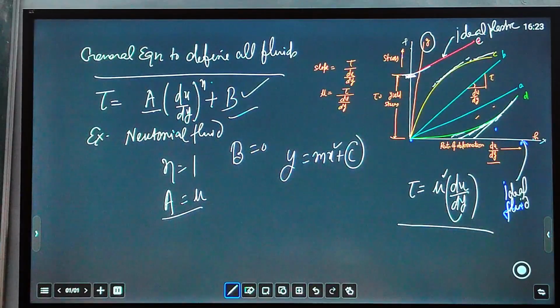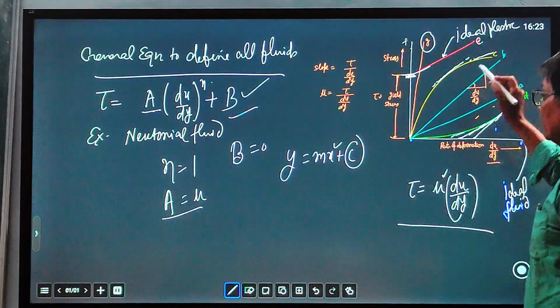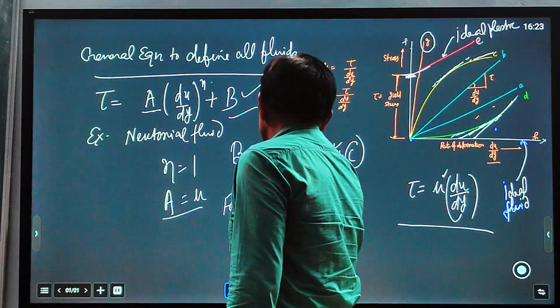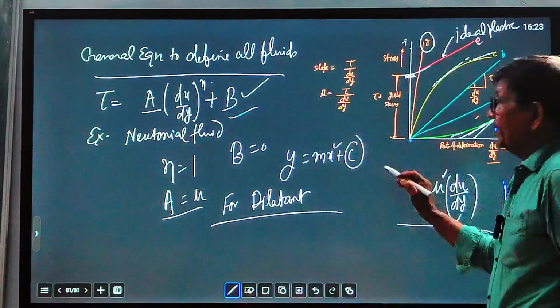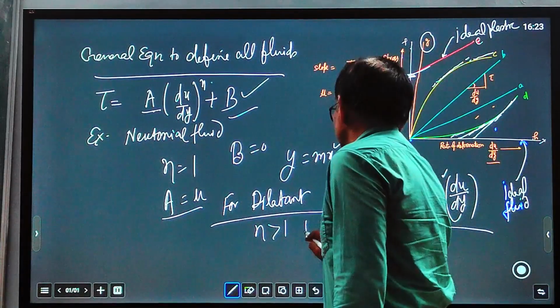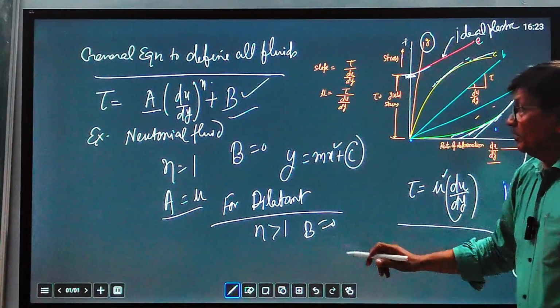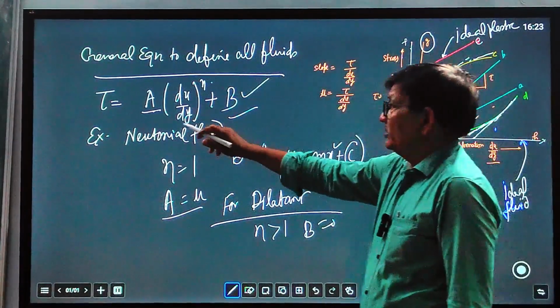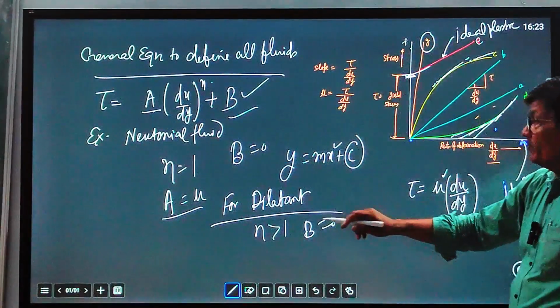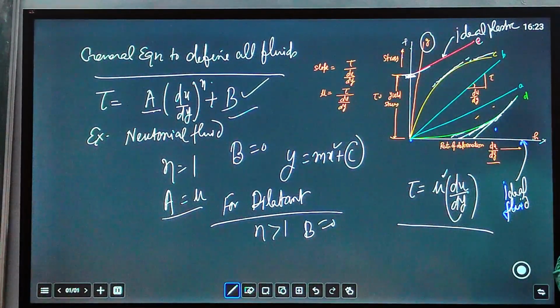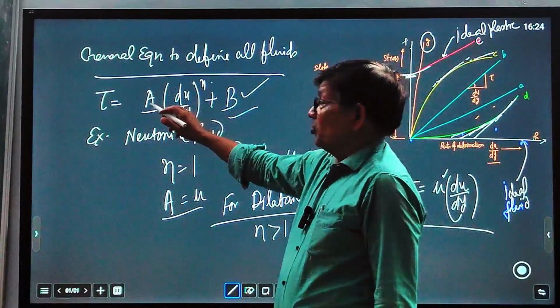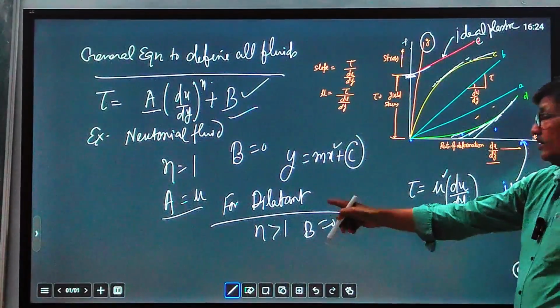And for non-Newtonian fluid, take the dilatant. How can we define dilatant? n greater than 1 and B equal to 0, that is a dilatant. A is not equal to mu because it is not a constant, it is continuously varying. A is a constant, but it is somewhat comparable to viscosity, but the viscosity is continuously changing, and that's why the slope is changing. So although A is a viscosity coefficient, it is not a constant in the case of dilatant.